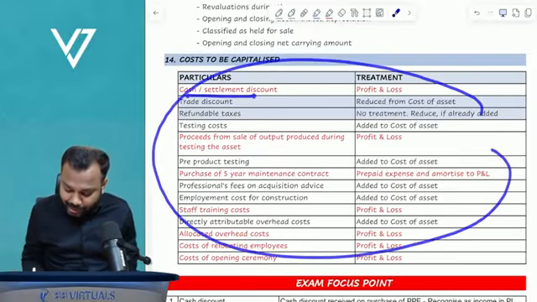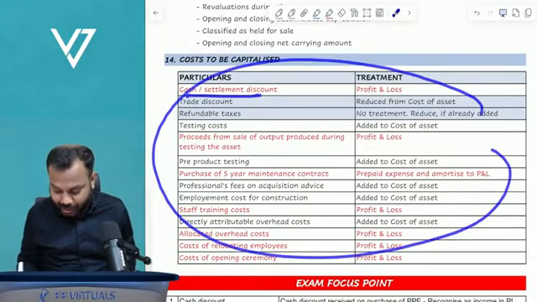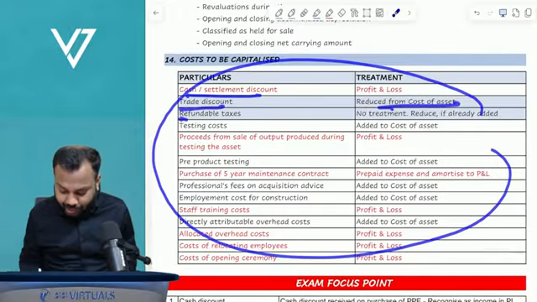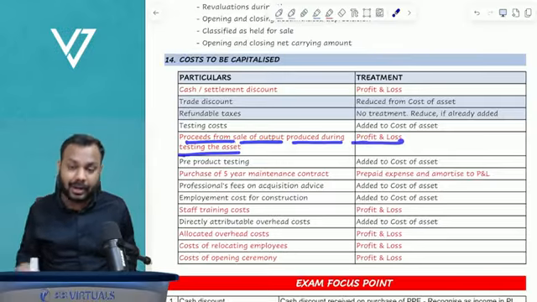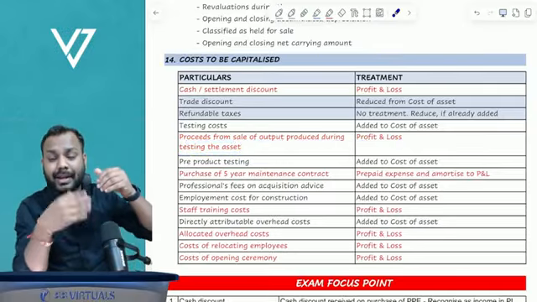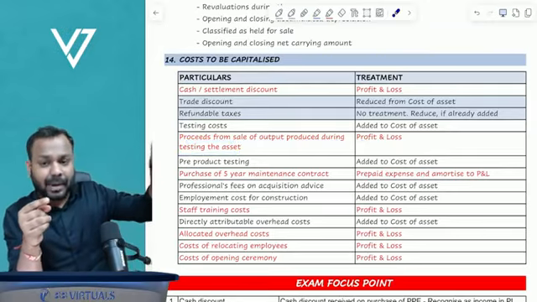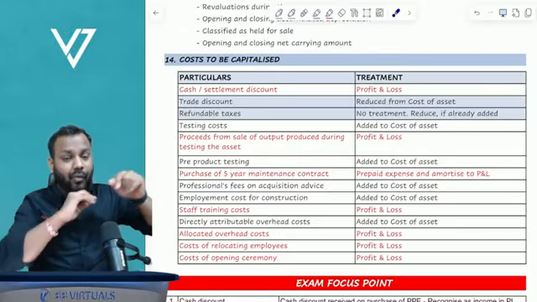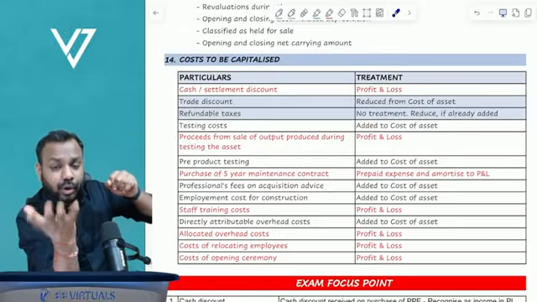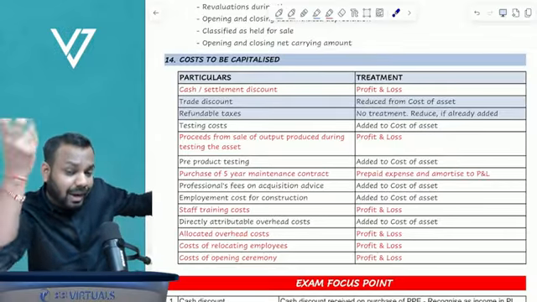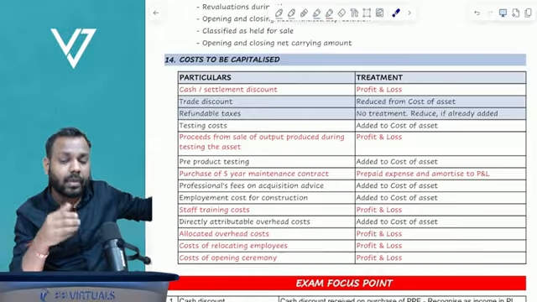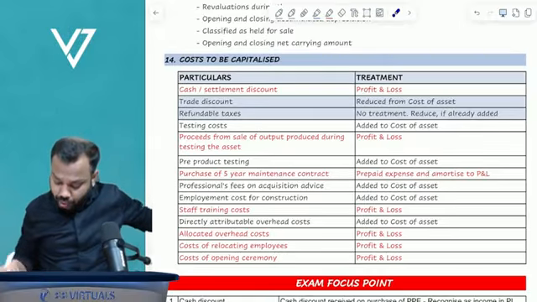Whether cash settlement discount can be capitalized? No, so P&L. Trade discount is reduced from the cost of the asset. Refundable taxes, no treatment. Testing cost, cost of asset. Proceeds from sale of output produced during the testing of the asset, P&L. So meaning thereby, when you incur any testing cost, that has to be capitalized to the cost of the asset. But while testing, if any goods are produced and you sell those goods and earn revenue, what is the treatment of the revenue? That will go to P&L.